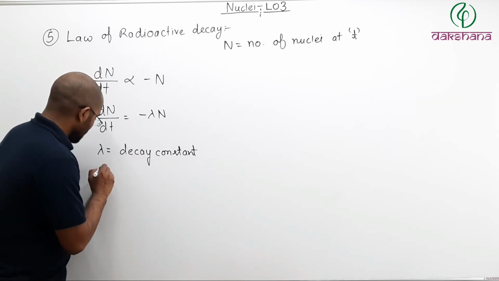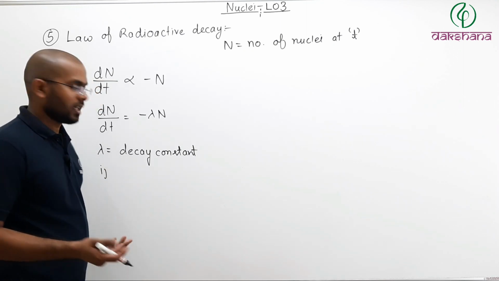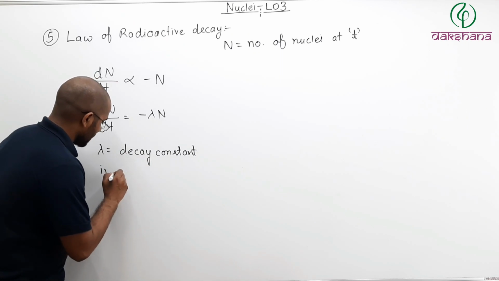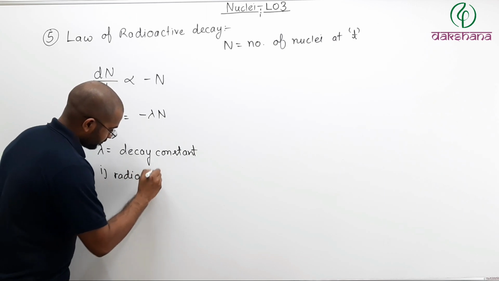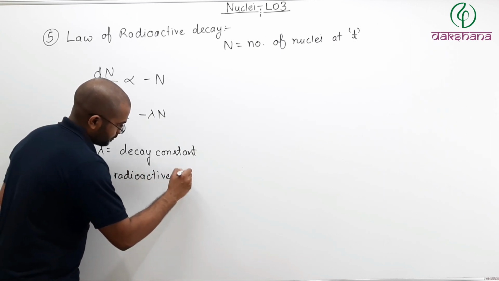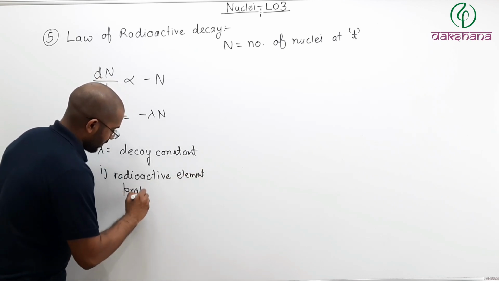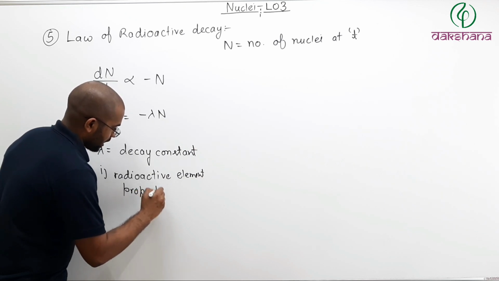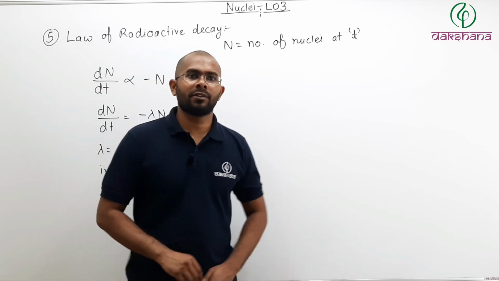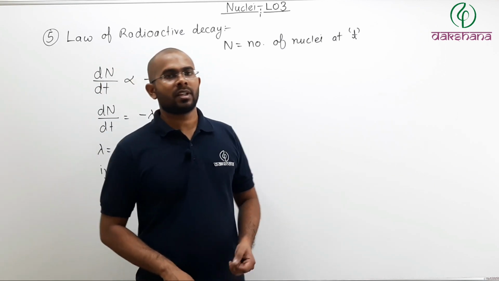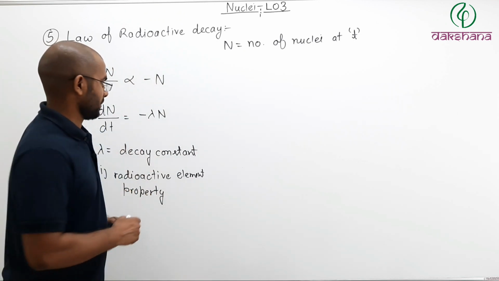Now lambda is a property of what? Lambda, the decay constant, depends upon your element, the radioactive element. Meaning, if you have thorium, then lambda will be different. If you have uranium, then lambda will be different. If you have radium, then lambda will be different. So this decay constant will be different for different nuclei.